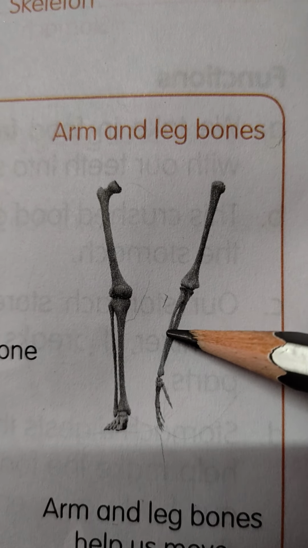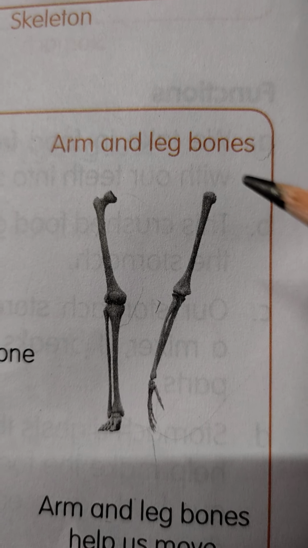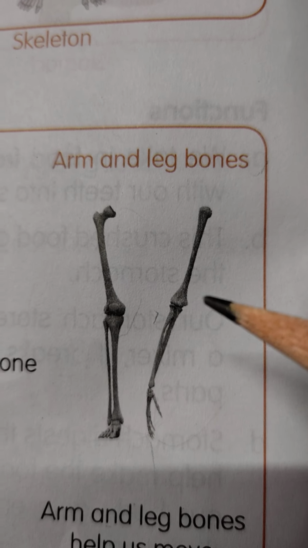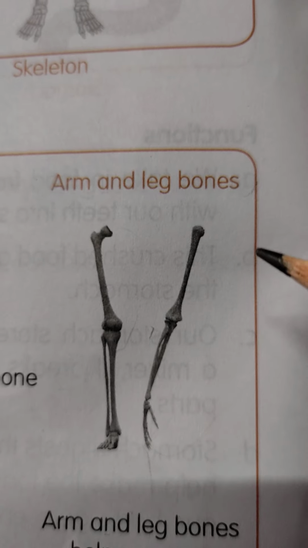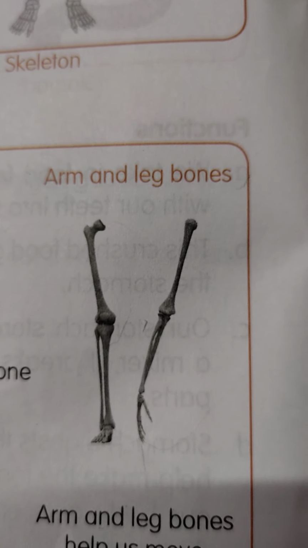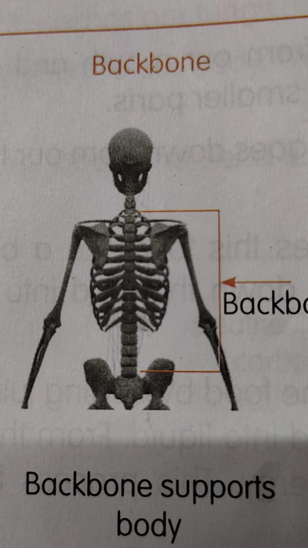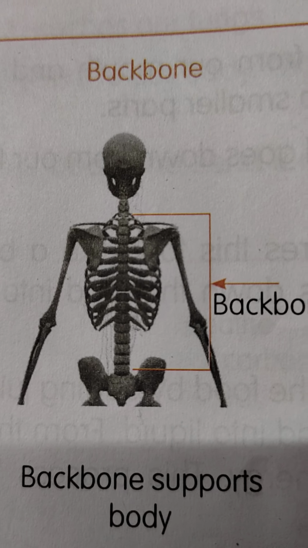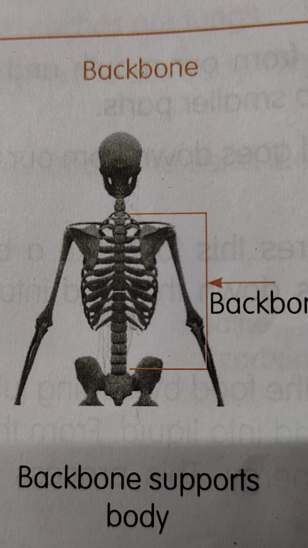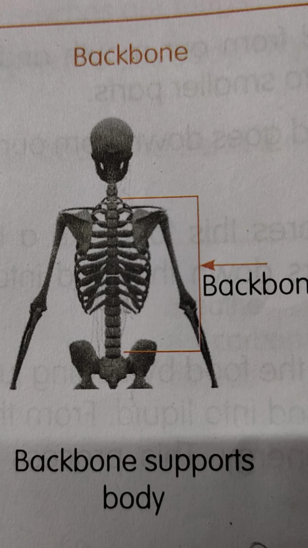Okay. Now I will ask you a few questions, cuties. You have to think and answer it. Otherwise, listen carefully. Okay. How does the backbone help us? Yes, our backbone helps us to stand straight and it supports our whole body.